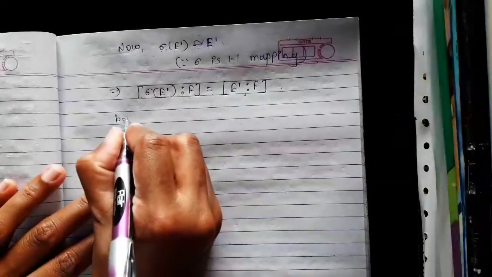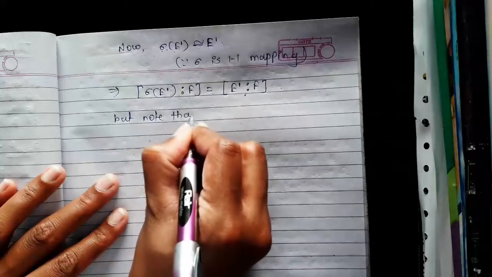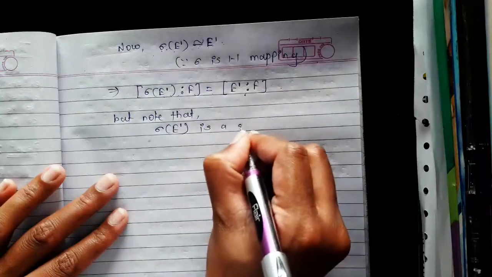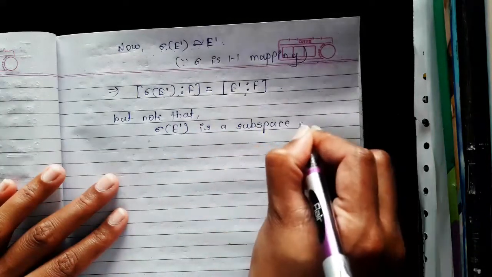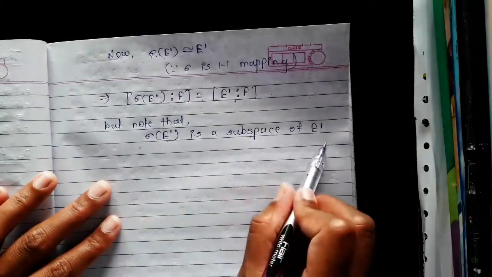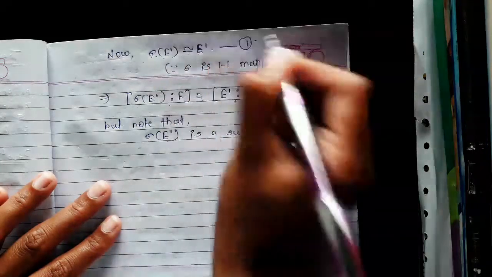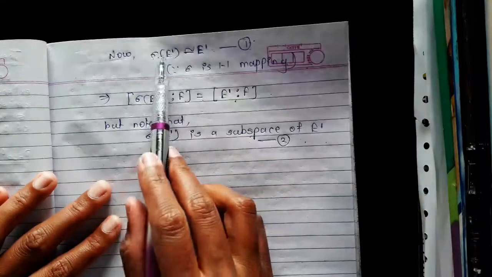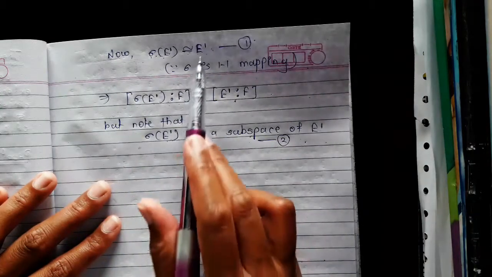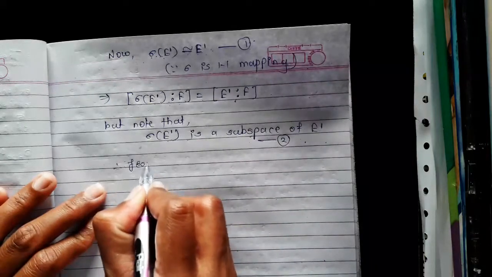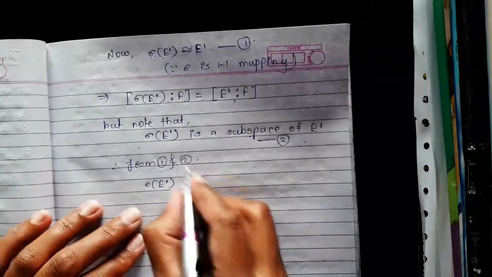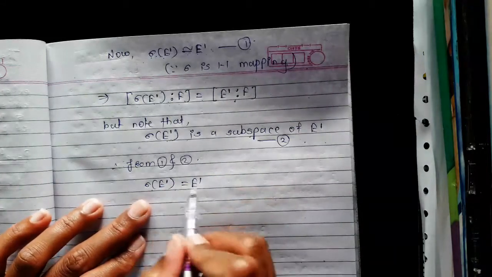But note that sigma of E' is a subspace of E', and as it is a subspace, it means that it is a subset of E'. Suppose this is 1 and this is 2. As sigma of E' is isomorphic to E' and sigma of E' is a subspace of E', from 1 and 2, sigma of E' must be equal to E'.